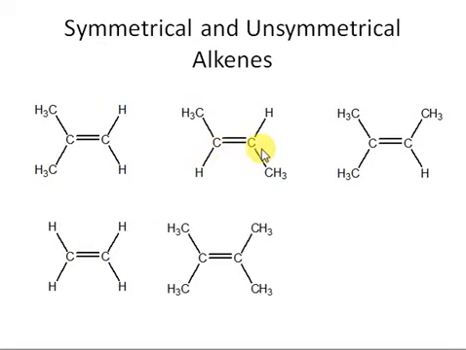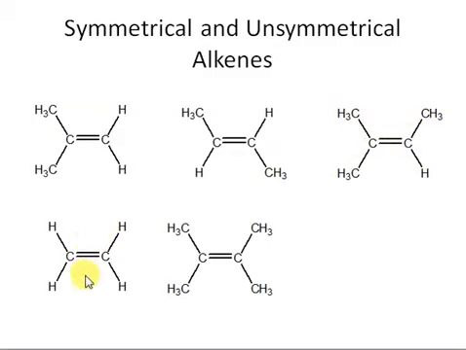This alkene is symmetrical. Now we have another example. Let's consider this one, so we cleave this alkene. When we break this alkene into two halves, we can say that this half has a carbon with a methyl and hydrogen, while this carbon has two methyl groups. So both halves are different. So this alkene is unsymmetrical.